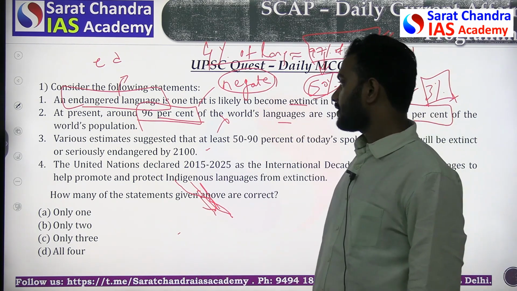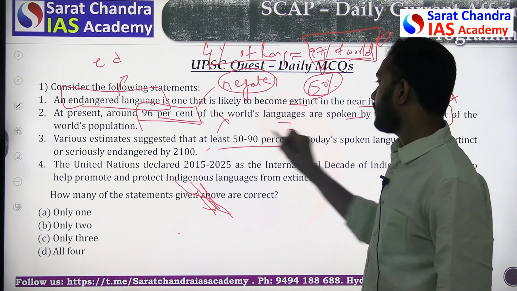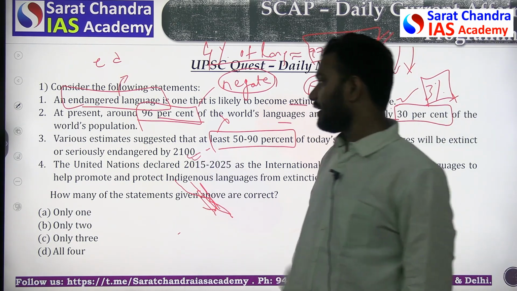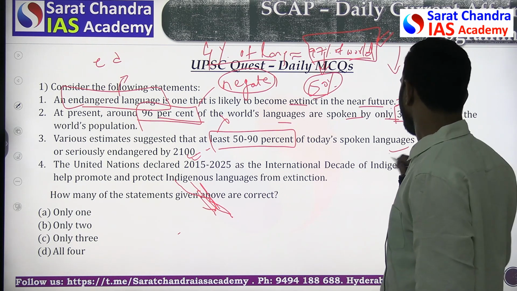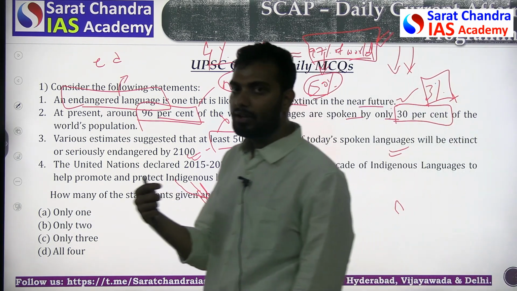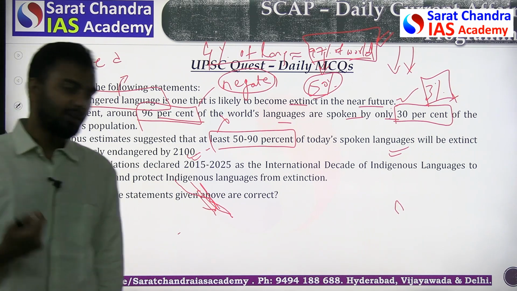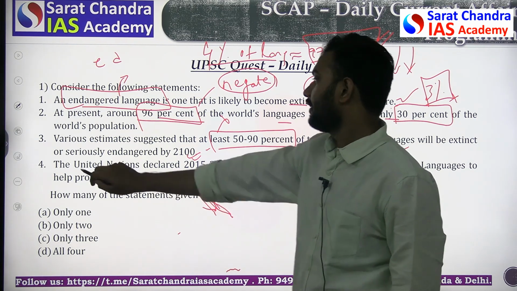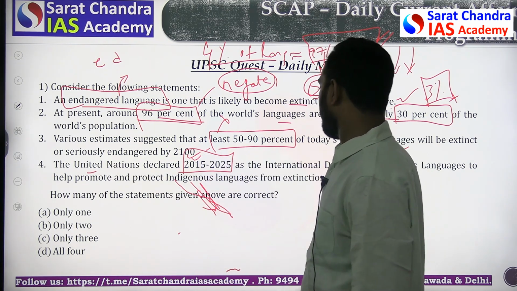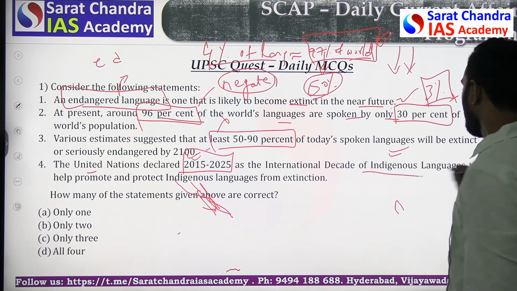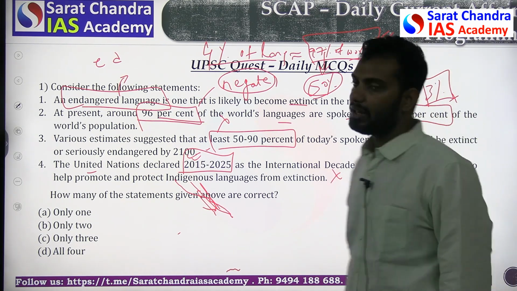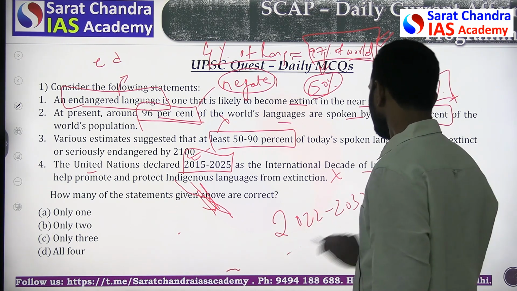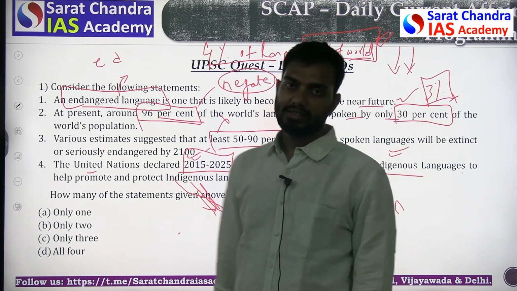The third option: various estimates suggest that at least 50 to 90% of today's spoken languages will be extinct or seriously endangered by 2100. Again, this is a correct statement because of the rate at which we are adopting English and the rate at which the local languages are disappearing. The fourth statement is, the United Nations declared 2015 to 2025 as the International Decade of Indigenous Languages. Again, this is wrong because the resolution was passed only last year for 2022 to 2032 as the decade of indigenous languages.